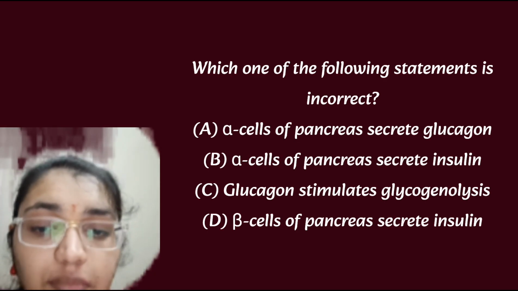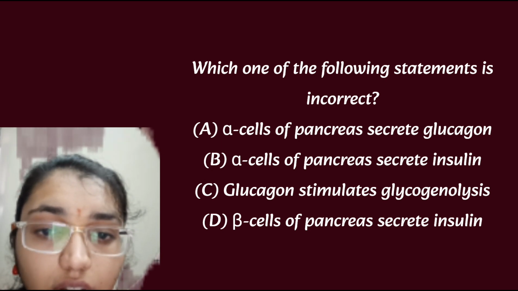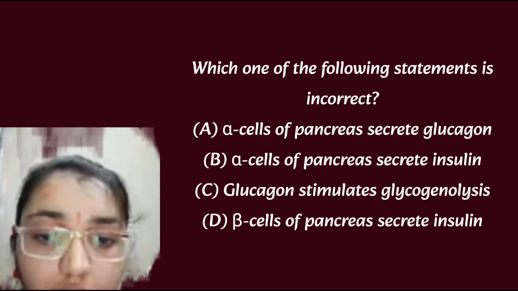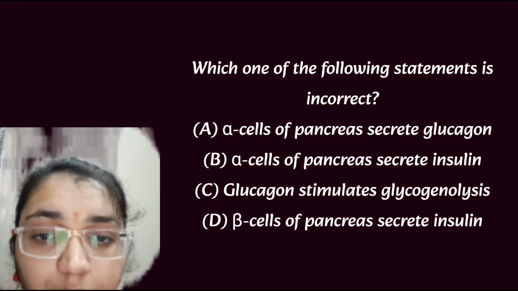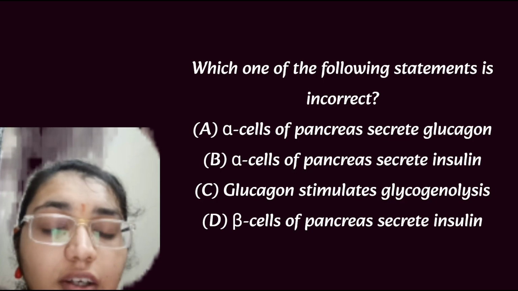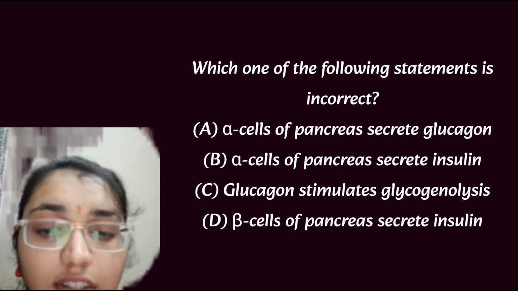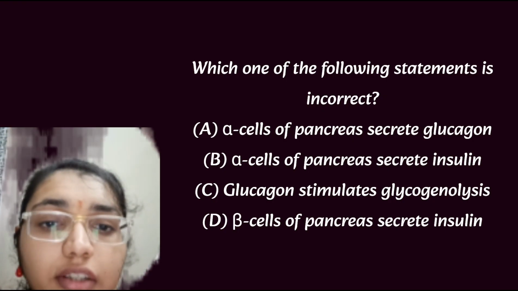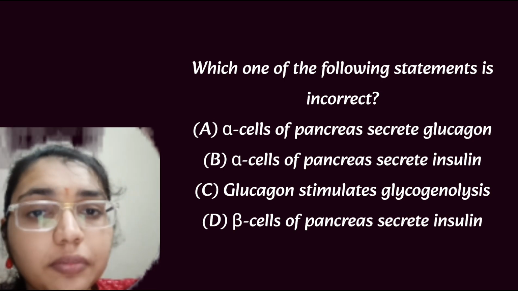Which one of the following statements is incorrect? We have to tell. Here alpha cell of pancreas secretes the glucagon, then alpha cell of pancreas secretes insulin. This is wrong. The second option B is incorrect here. Why? Because insulin is secreted by the beta cell, not alpha cell, and the glucagon is secreted by the alpha cell. So statement B is incorrect. Other statements are correct here. Glucagon stimulates the glycogenolysis and beta cell of the pancreas secretes the insulin.